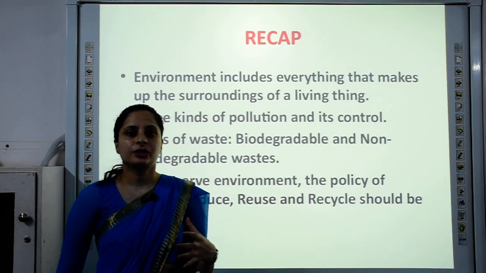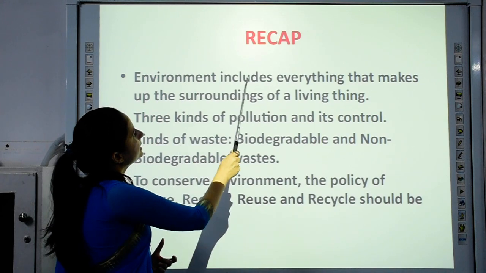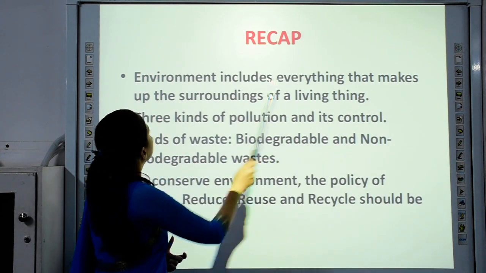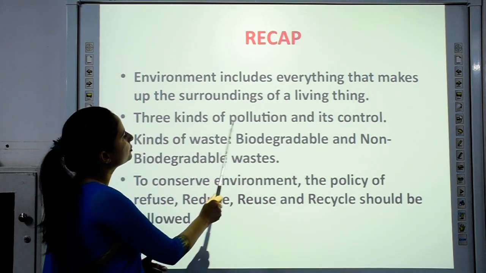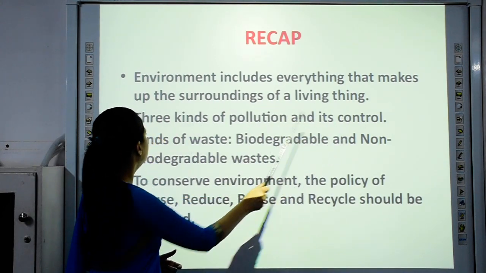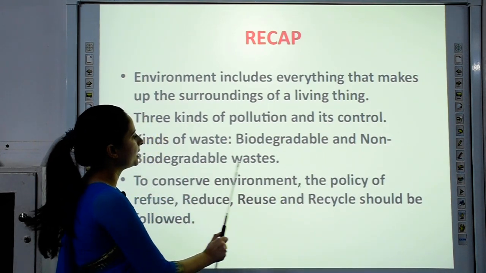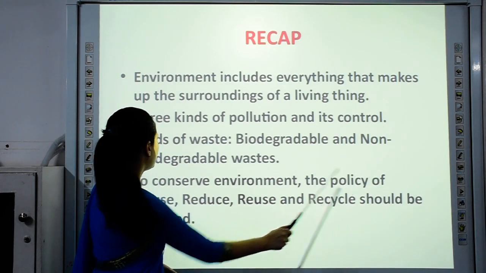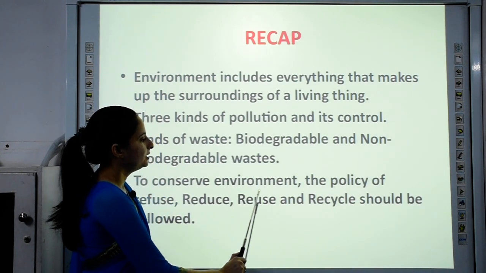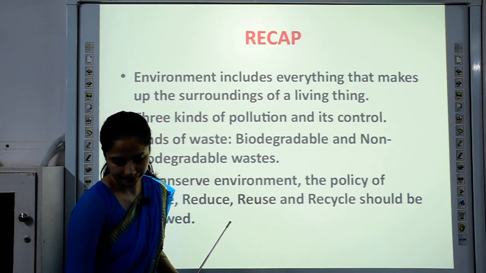Now, that was all about the chapter. Just have a quick recap. Environment includes everything that makes up the surroundings of a living thing. Three kinds of pollution and its control. Kinds of waste, biodegradable and non-biodegradable wastes. To conserve the environment, the policy of refuse, reduce, reuse and recycle should be followed.